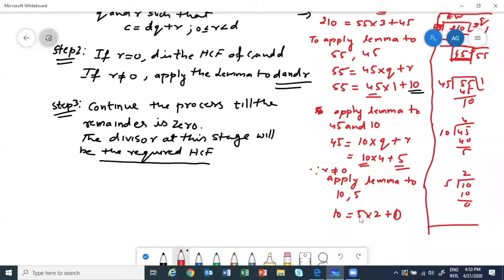We got 0 when we divided by 5. The divisor at this stage will be the HCF. So what is the divisor here? 5 now. Okay. So 5 is the HCF of 210 and 55.